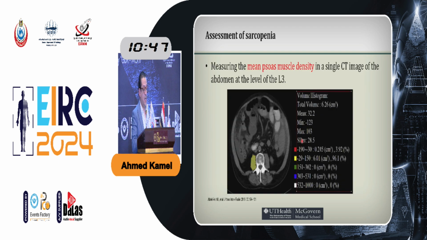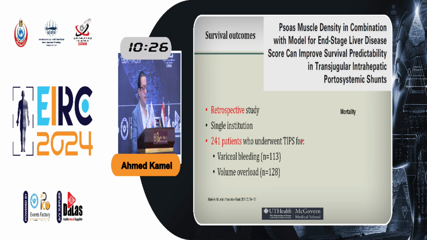We did the same thing at the level of L3, the mid-abdomen, but as you can see here, we drew a region of interest around the psoas muscle, seen in yellow, and measured the Hounsfield unit of this area. So we used the psoas muscle density instead of the psoas muscle area.